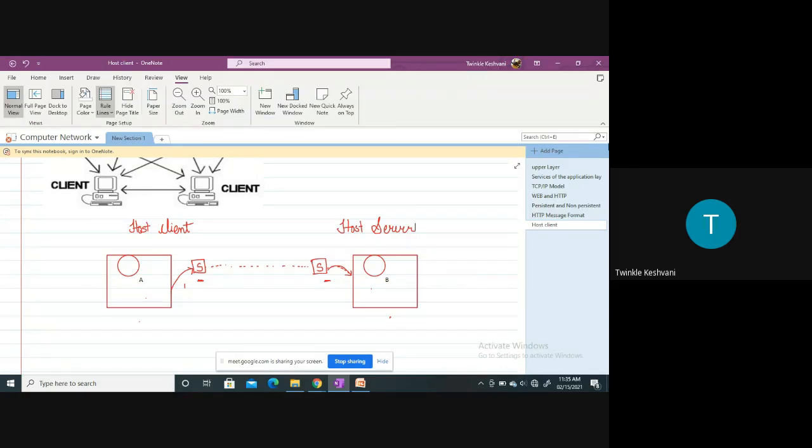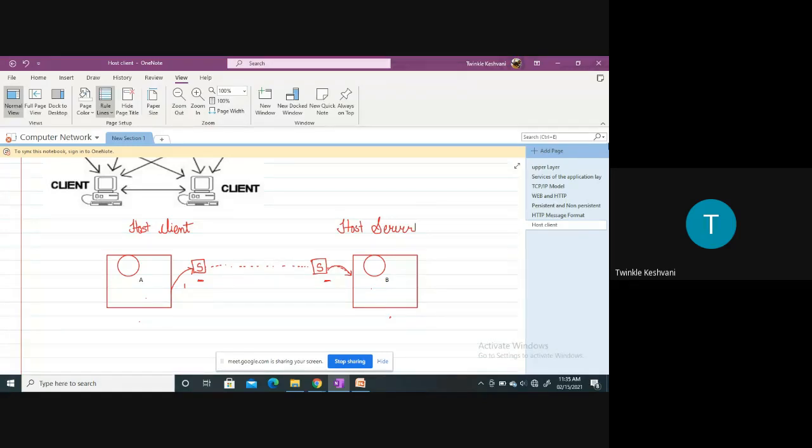So if I'm searching for any website, let's say I'm searching for a college, I'll write www.somecollege.com, right? And for that specific website, if I am searching for a career option, I'll write www.somecollege.com/career. So what is the career here? Career is nothing but the object of that website, right?